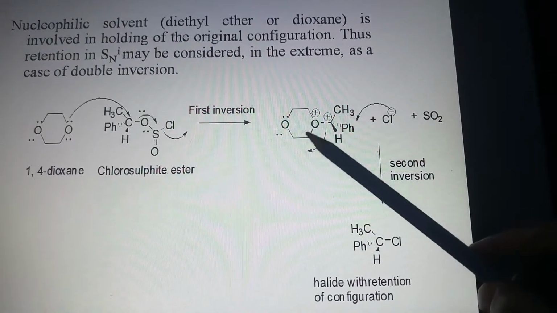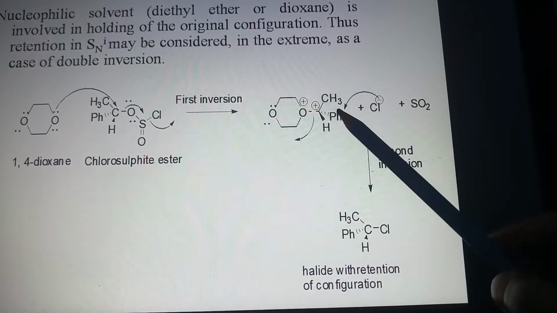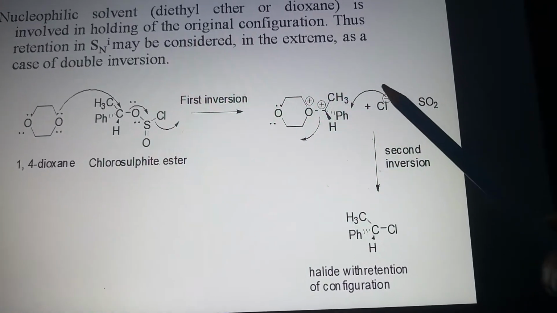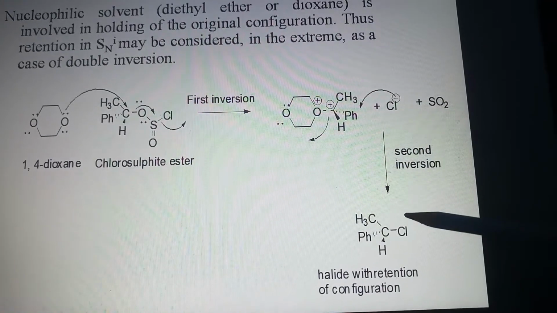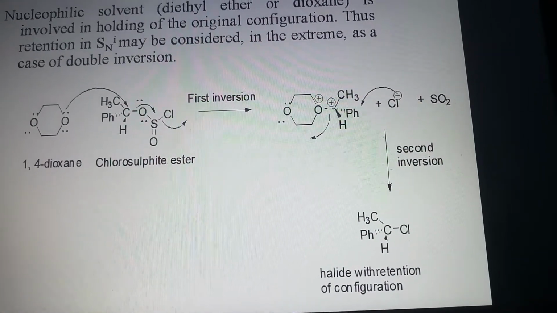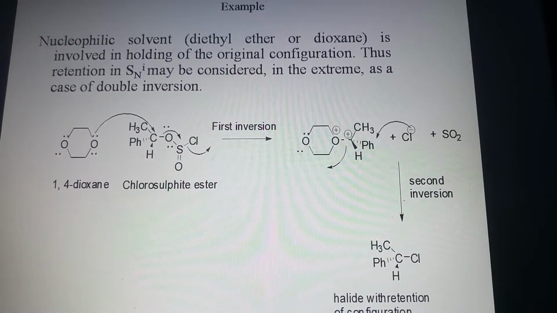Now, as we know that the solvent is a very good leaving group, on approach of the nucleophile, that is chloride in this case, from the backside, it will give another, second inversion, and finally we will get a retention of configuration. Double inversion in this case.